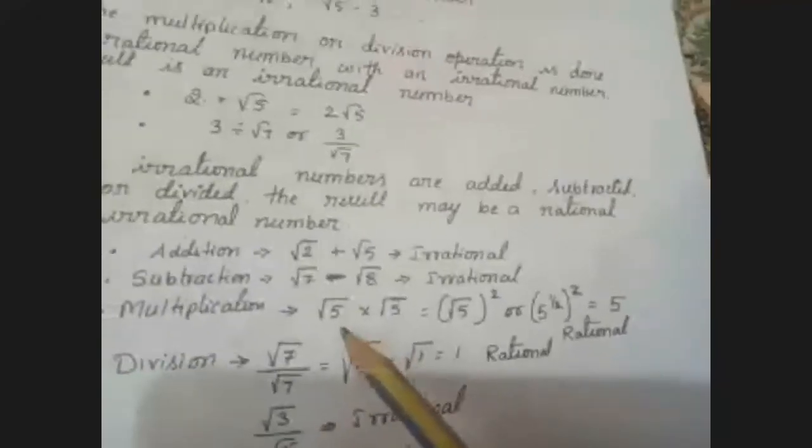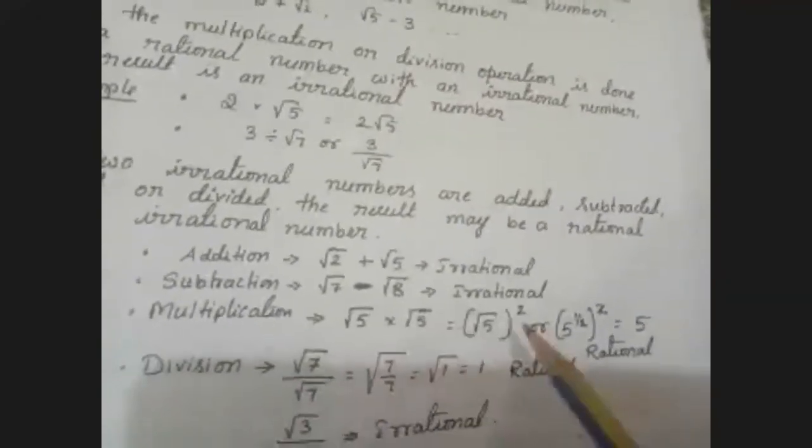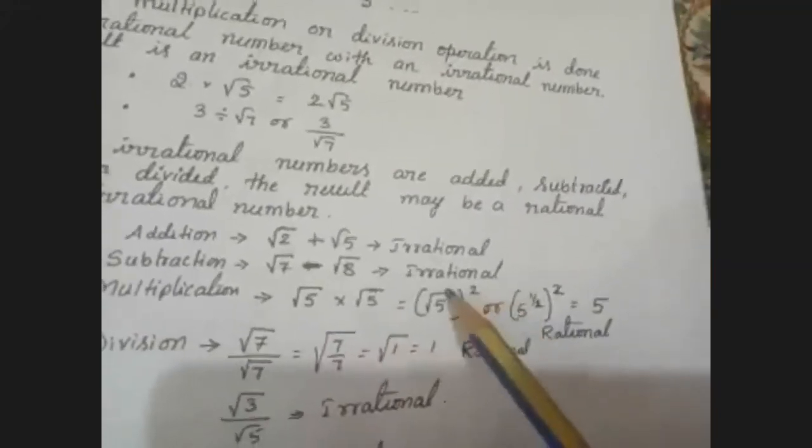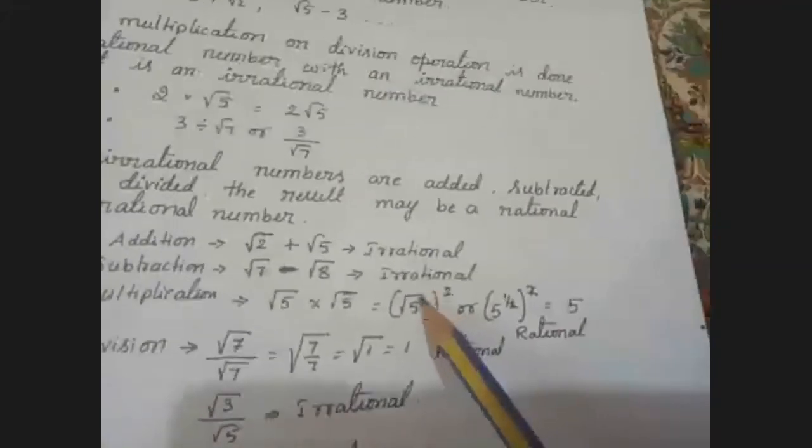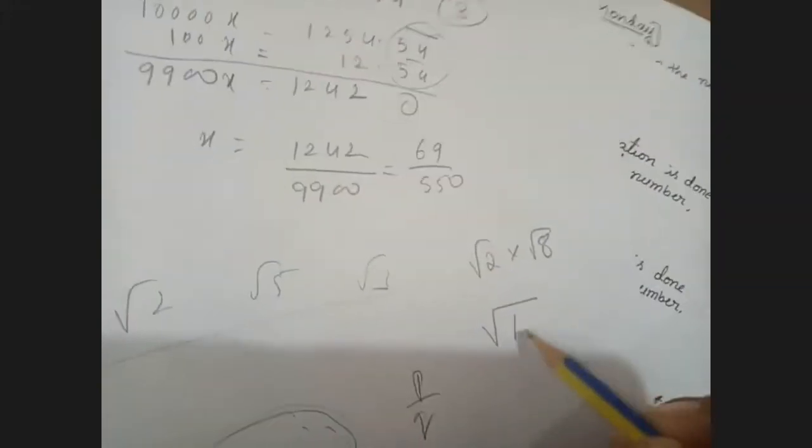Multiplication. If I take the same number, root 5 times root 5, that's root 5 whole squared. Already explained in the previous class. The meaning of root 5 is 5 to the power half. Half into 2 will get cancelled, giving 5. Or one more example I'll show, children. Multiplication. I'll take root 2 into root 8. This I can write as root 16.